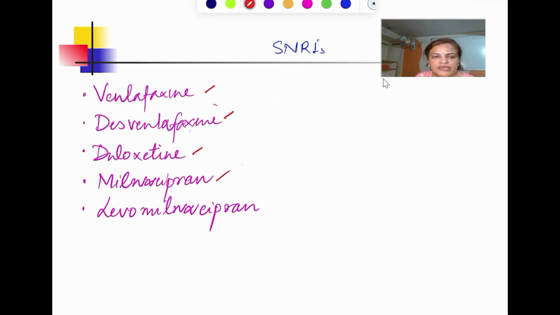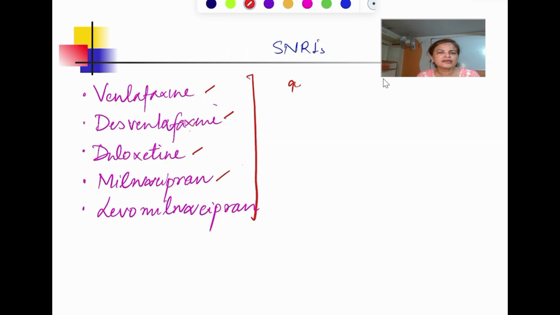So now what are the additional features with this group of drug? So venlafaxine, desvenlafaxine, duloxetine, milnacipran, they are going to increase the level of both, but they do not have any additional property. जो आपकी उधर TCA के साथ है ना, they do not have any anticholinergic effect, no alpha blocking activity, no histamine, and no acidosis.